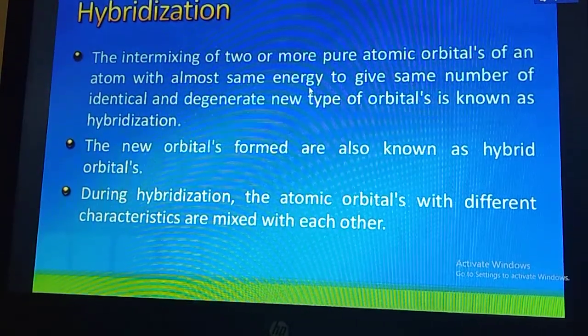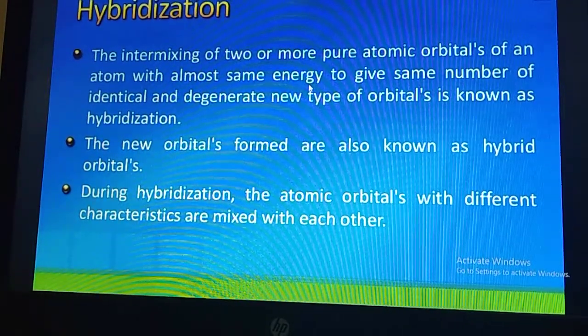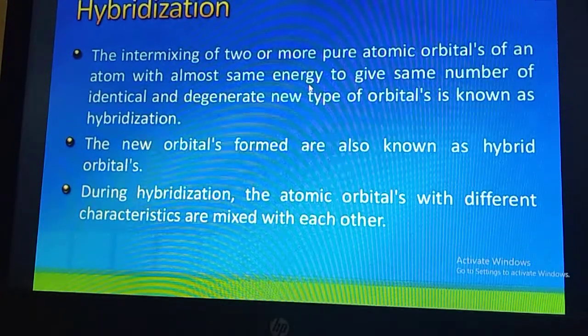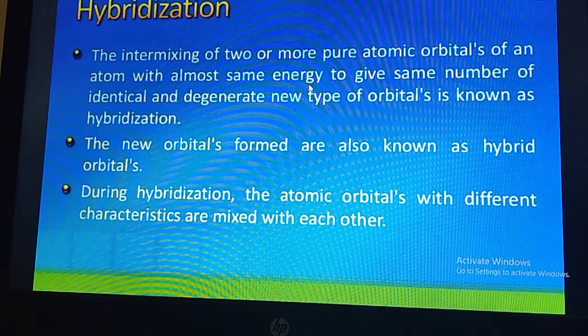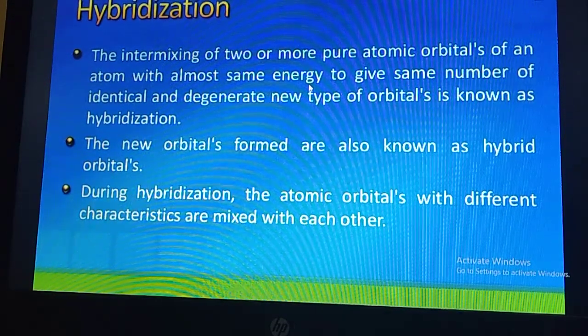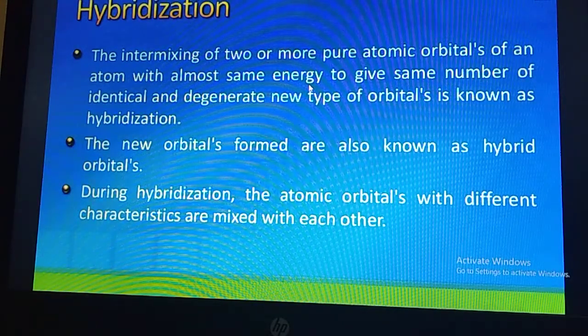So let us try to understand the concept of hybridization, students. The concept of hybridization, when you are talking, students, it is the intermixing of orbitals. Hybridization is nothing but intermixing of the orbitals. And that is the intermixing of orbitals of the same atom, not a different atom.